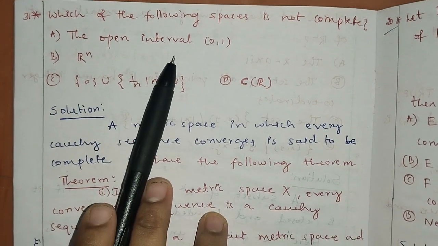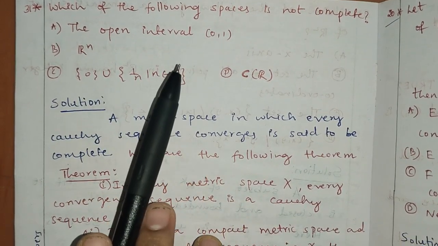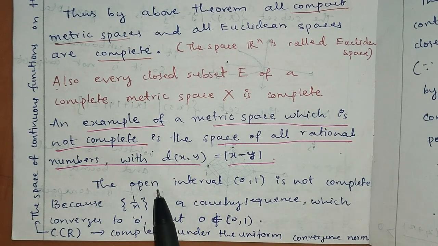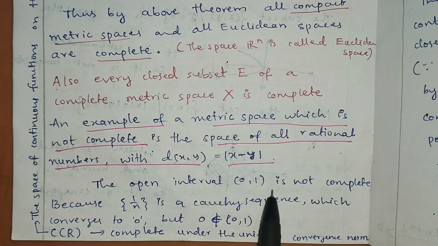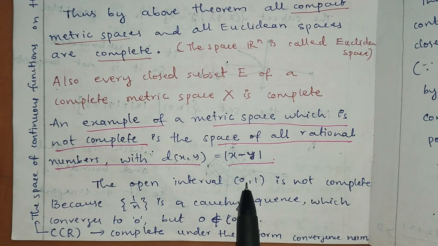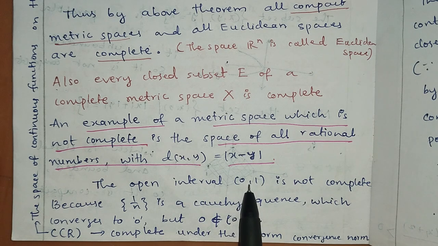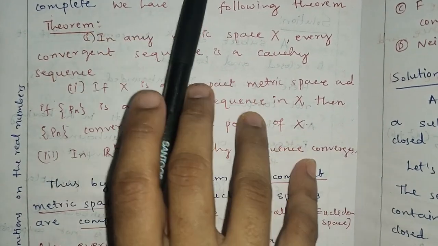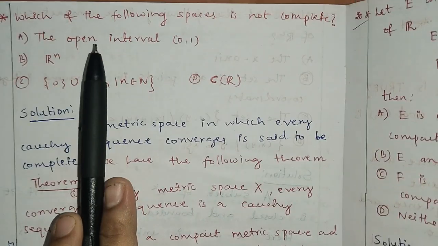Now let us check the open interval (0, 1). The open interval (0, 1) is not complete because the sequence 1/n is a Cauchy sequence which converges to 0, but 0 is not a point in the open interval (0, 1). Therefore, the Cauchy sequence 1/n in the open interval (0, 1) does not converge. Therefore, it is not complete. So option A is the correct one.